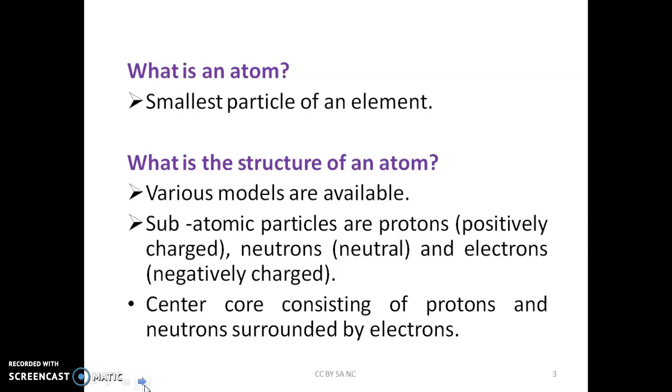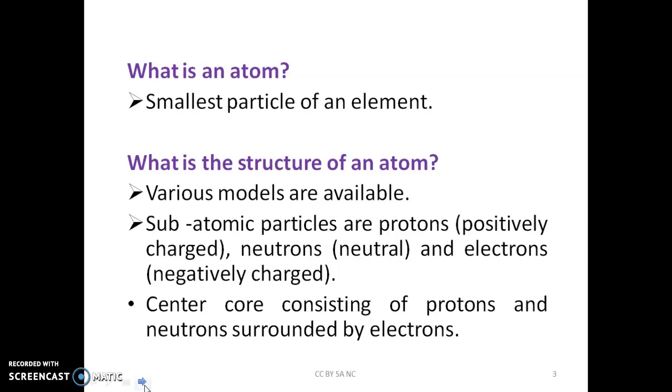So the most widely accepted structure of an atom is a center core consisting of protons and neutrons, which are surrounded by electrons.